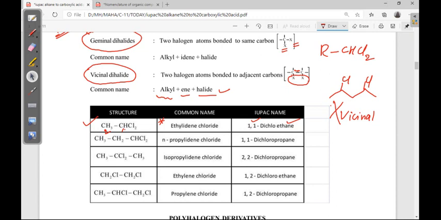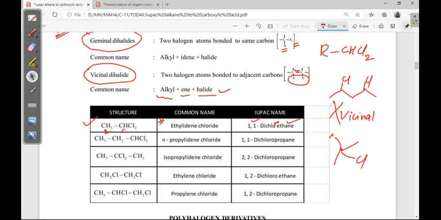In the IUPAC name, few rules are there. According to those rules, if I give any random question, in this case you can write this one. Suppose if I ask you what is the common name of this, then you have to learn. Okay, this is the memory based common name. Now 1,1-dichloroethane, spelling mistake.